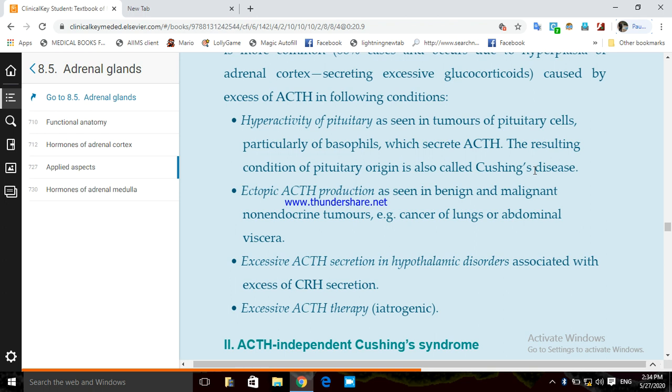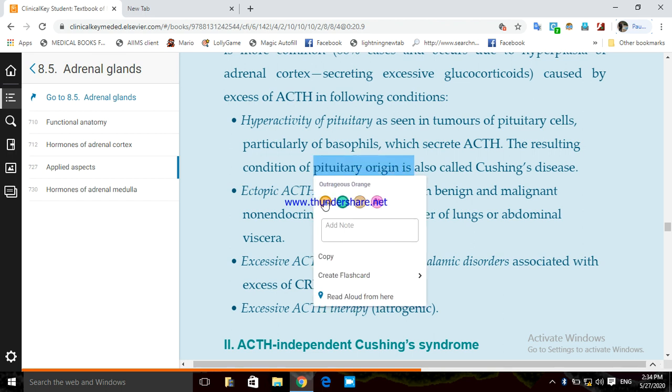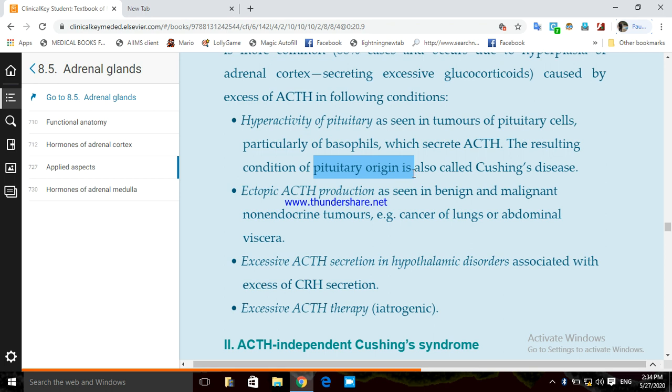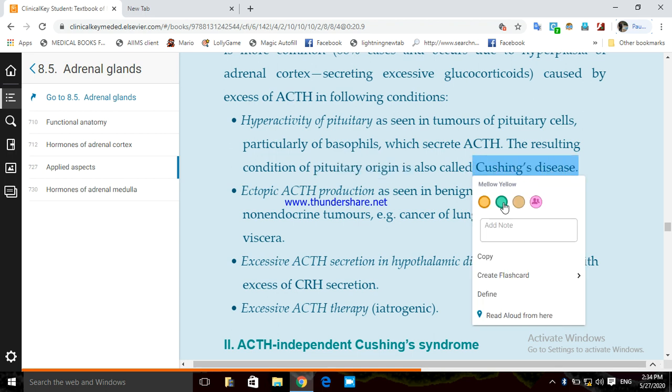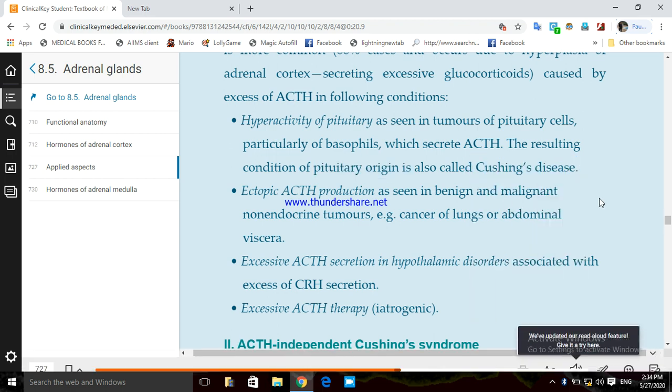So if your Cushing syndrome is originating because of the pituitary gland, say cancer of the pituitary gland, that will be known as Cushing disease.